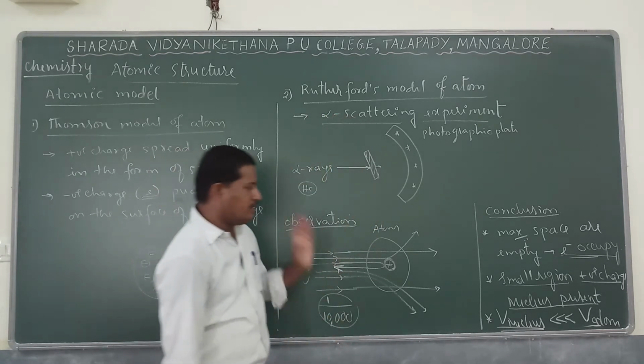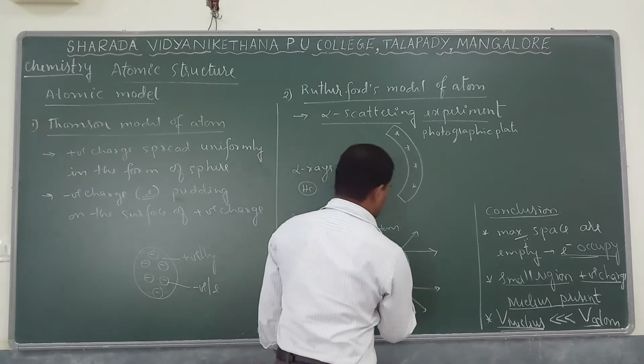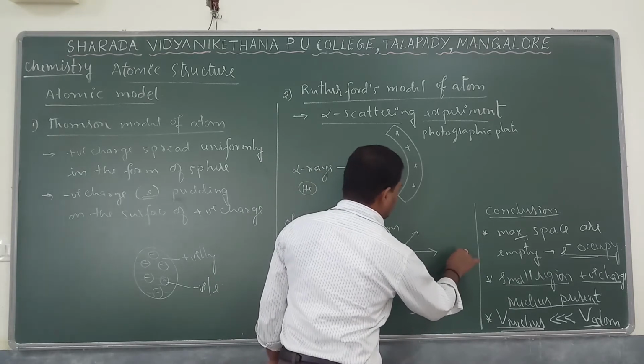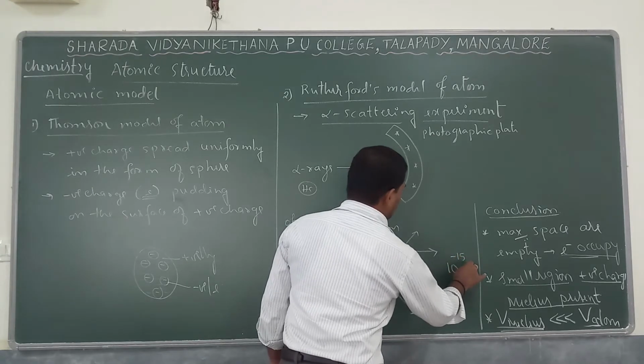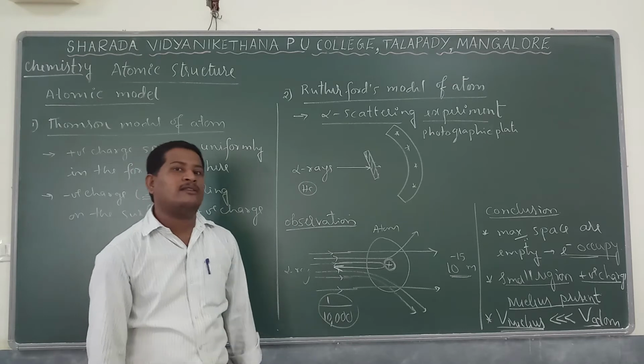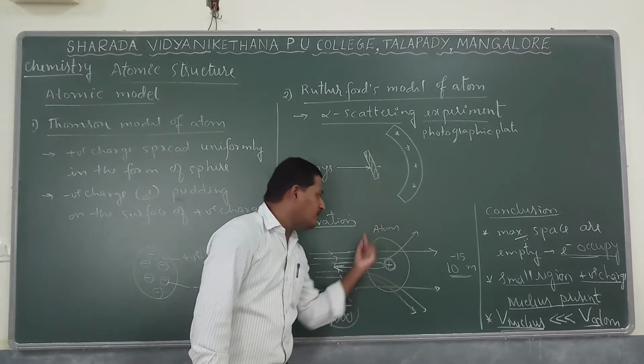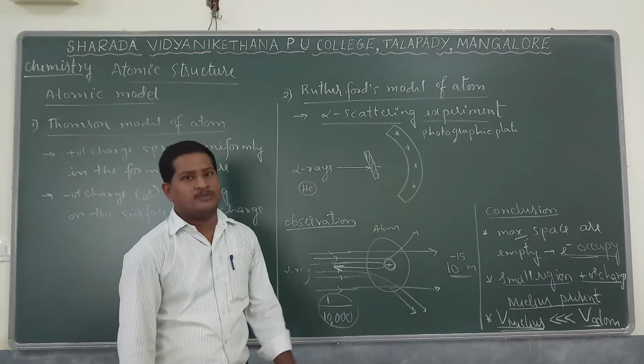As a result, Rutherford says the nucleus is present at the center, and later it is observed that the size of the nucleus is around 10 to the power of minus 15 meter, very small. You call it a femtometer. The size of the nucleus is very small, and surrounding that nucleus, electrons are distributed.